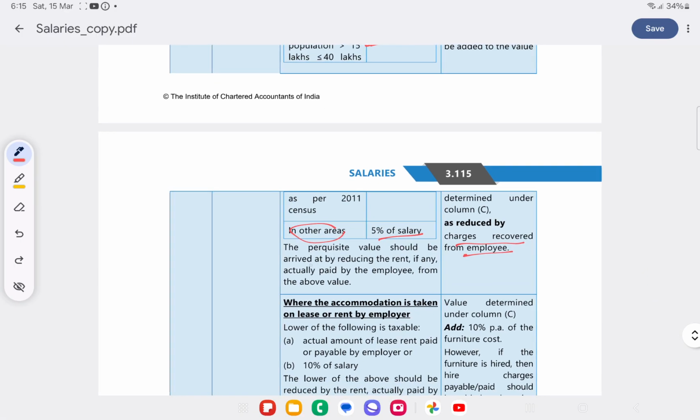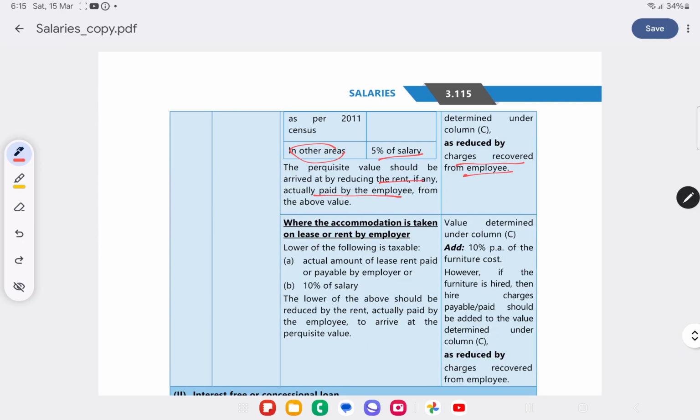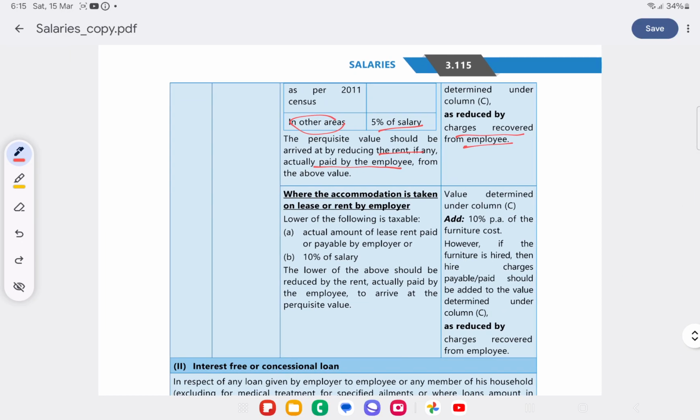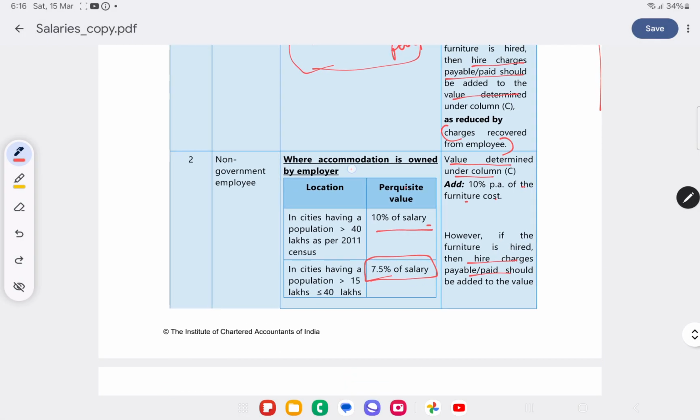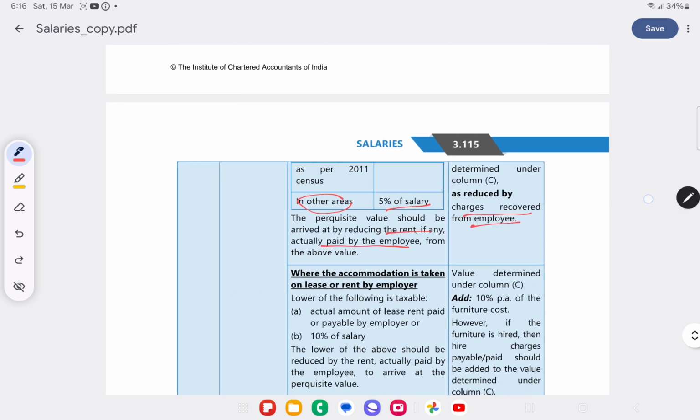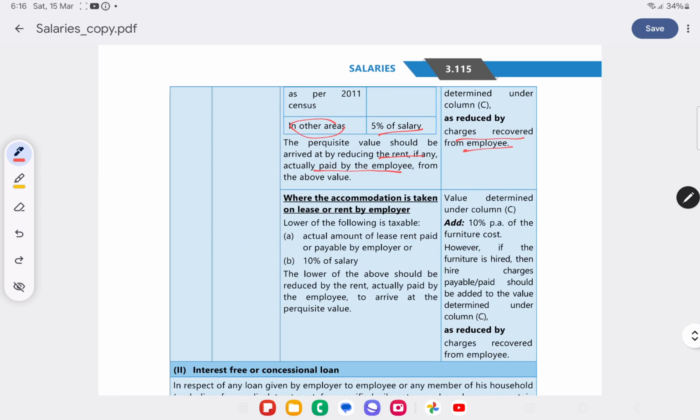After arriving at the perquisite value, rent, if any, recovered from the employee should be subtracted from the perquisite value. Where the accommodation is taken on lease or rent by the employer, for a non-government employee, the actual amount of lease rent paid by the employer or 10% of salary, whichever is lower, will be the perquisite value as reduced by the rent actually paid by the employee.